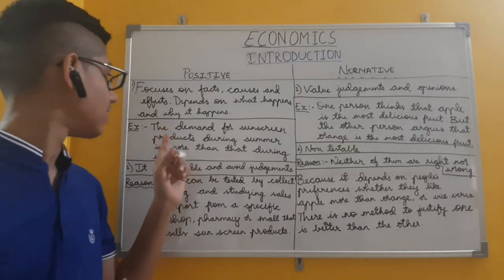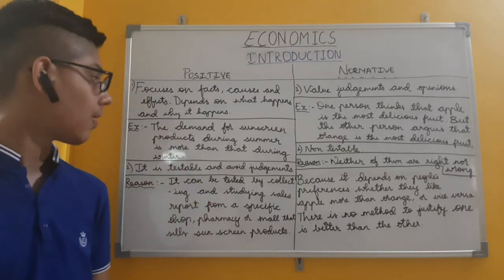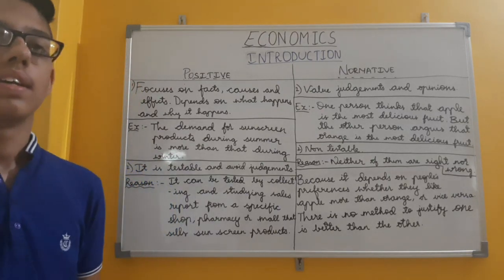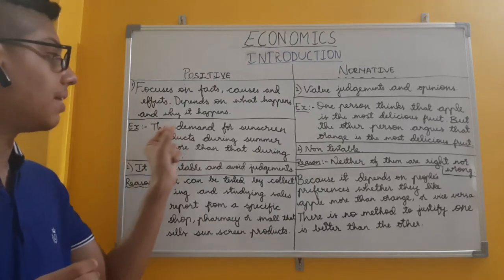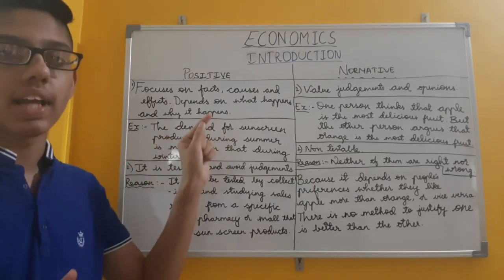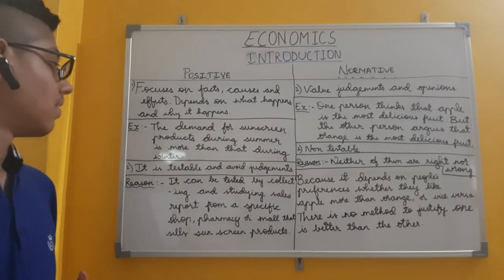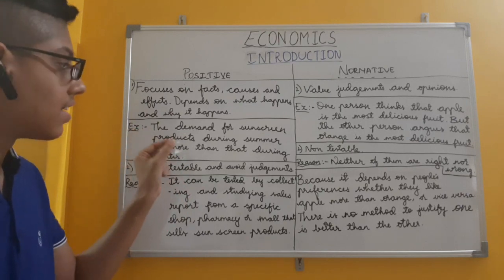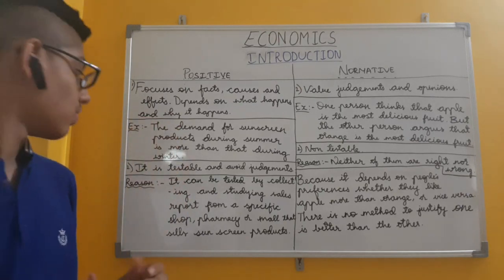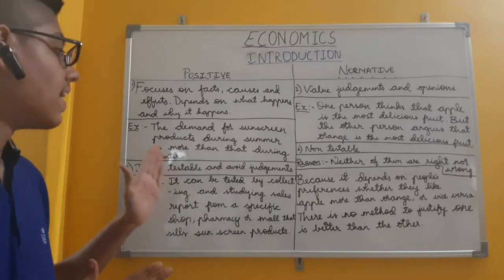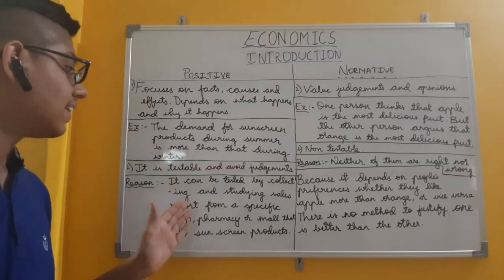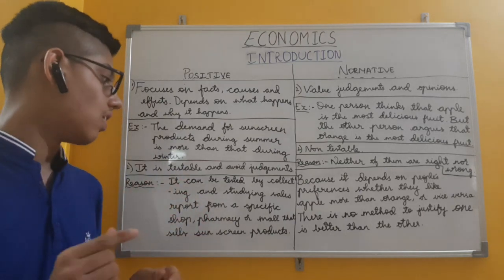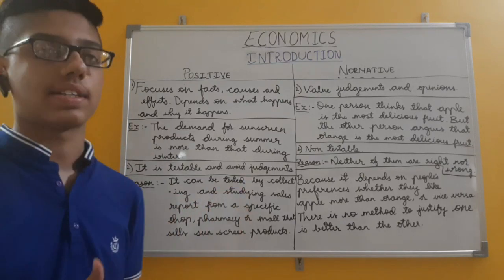Let us take an example of it. The demand for sunscreen products during summer is more than that during winter. Yes, it is true. Okay, this statement is testable and it also avoids judgments. Let us know the reason. The reason is that it can be tested by collecting and studying sales reports from a specific shop, pharmacy or mall that sells sunscreen products.